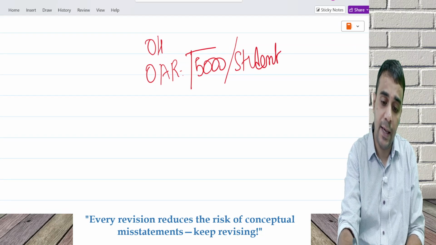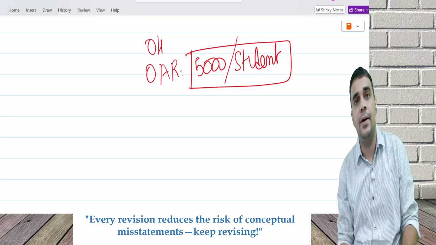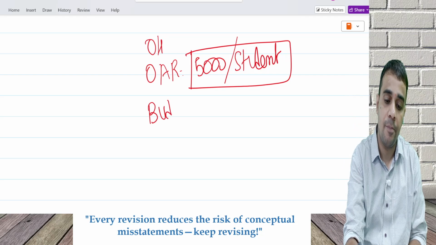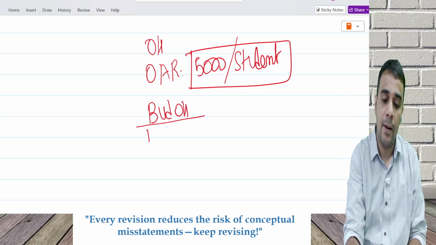This 5,000 came from a calculation we did at the beginning of the year: budgeted overhead divided by budgeted suitable base.